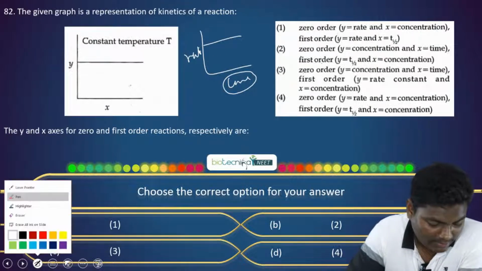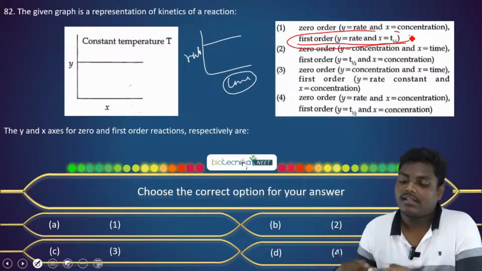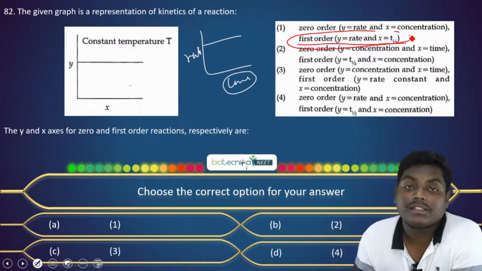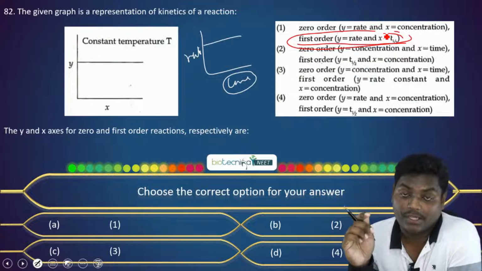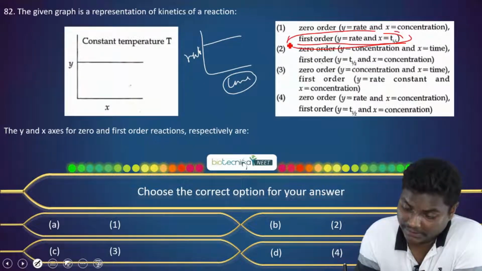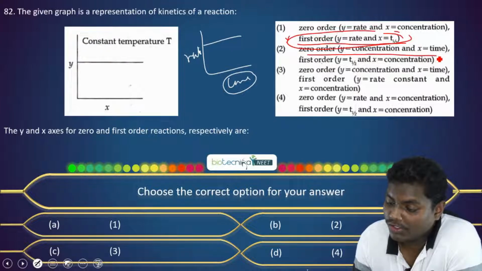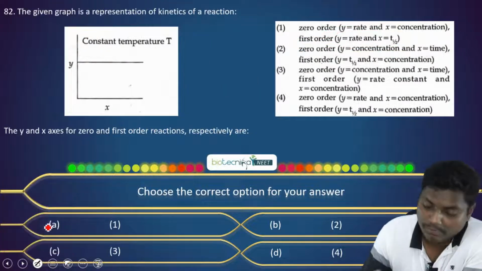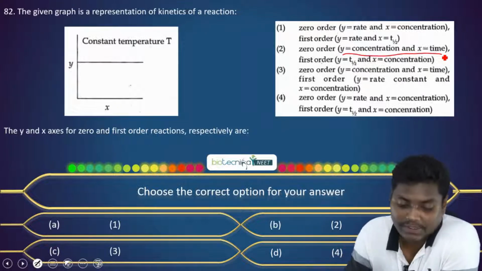But the second statement, first order rate is not a constant with this thing, because t half is a constant number, it's fixed, so this can't be the thing. Let's move to the next one, where concentration and time are given. In 0 order also the concentration decreases with time, so this cannot be a thing.